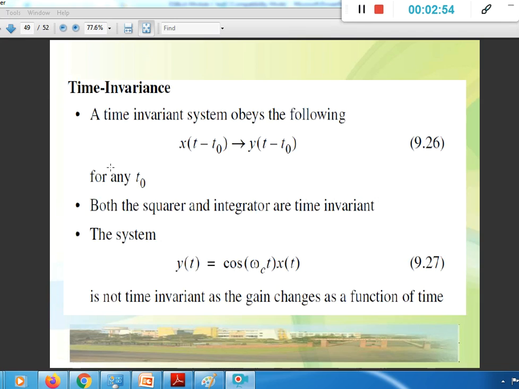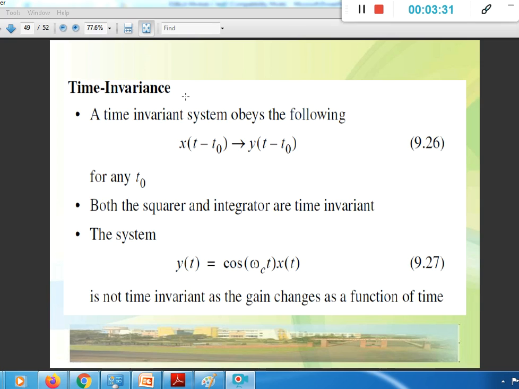Then the next point is time invariance. The second property of systems is time invariance. It is also one of the most important properties. So time variance and time invariance are the most important things. When we say the system is time variant, then the output of the system changes with respect to time. And when we say that the system is time invariant, then the output of the system will not change with respect to time.